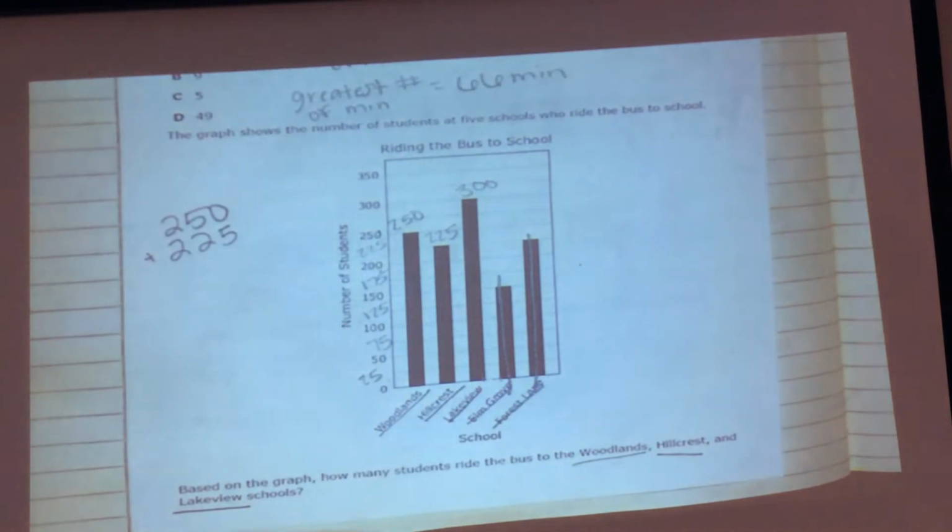It's not because the numbers are too big. That's not why you can't multiply them. You need to make sure you understand that. You cannot multiply these together because it's not equal groups. I'm not saying each school has 250 kids. If that was the case, I could do 250 times 3. Make sure when you're answering, you're understanding why, not because those are big numbers.